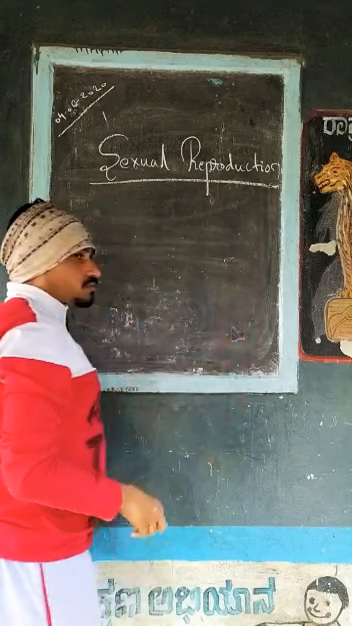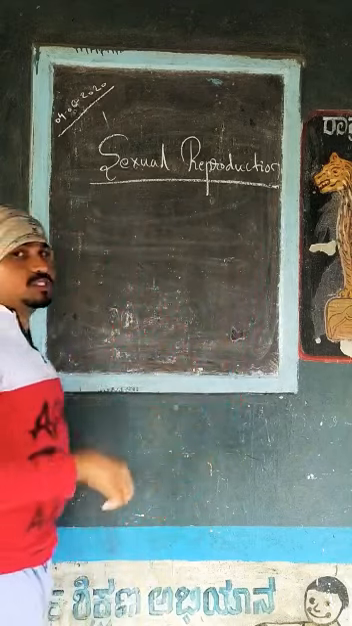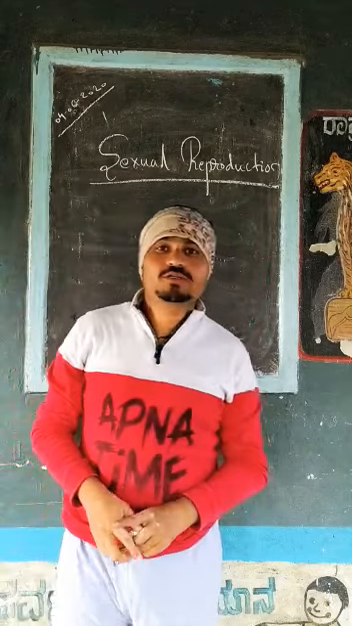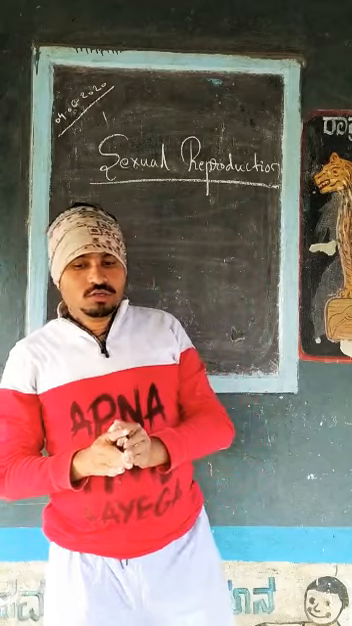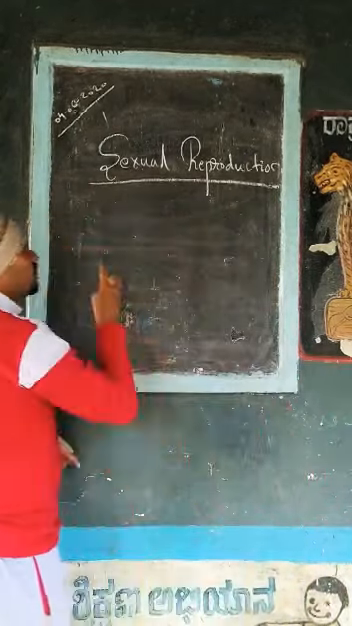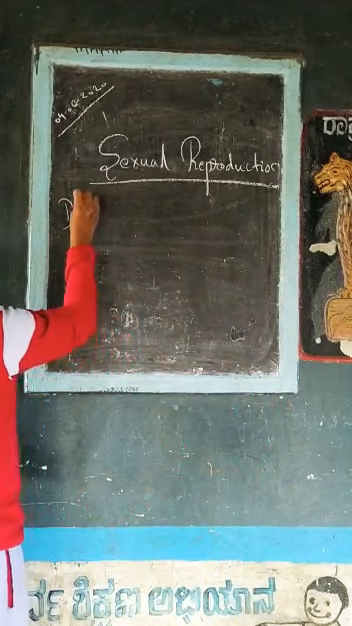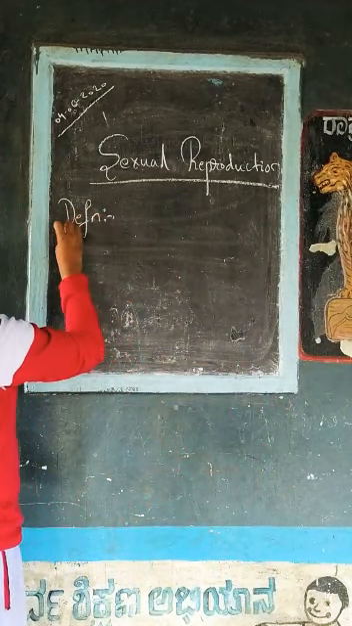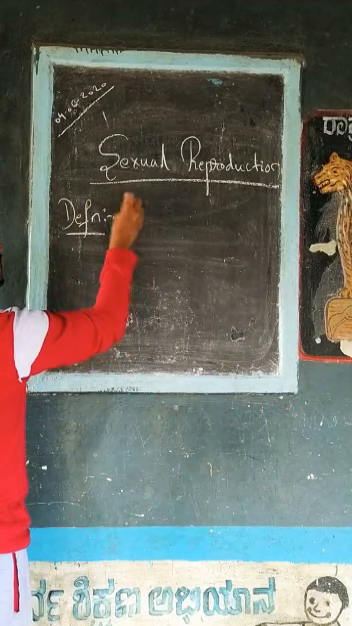Sexual reproduction. Okay, this is the main concept of this chapter. In sexual reproduction, what occurs? First of all, it is a complex, elaborate process. First, we go through the definition of sexual reproduction. Okay, it is a process.